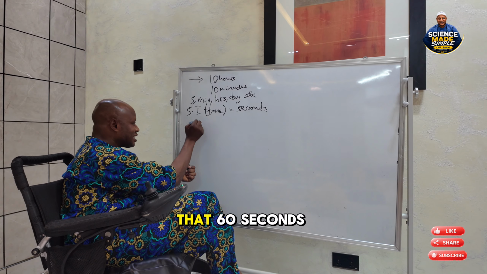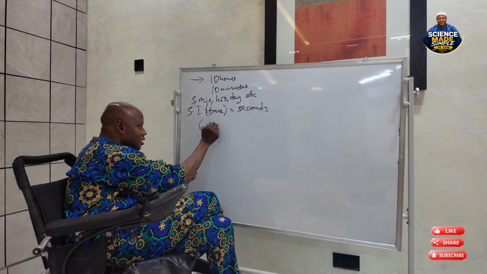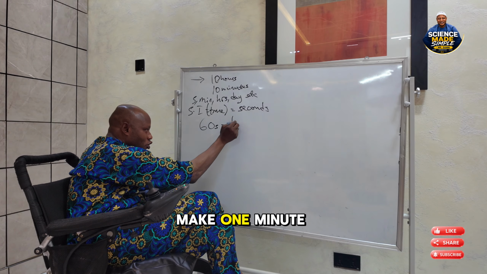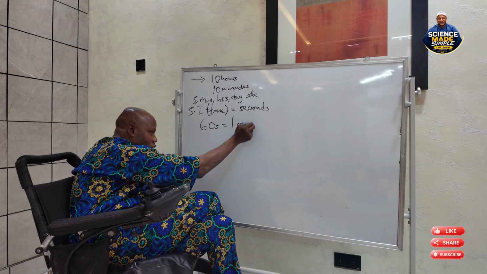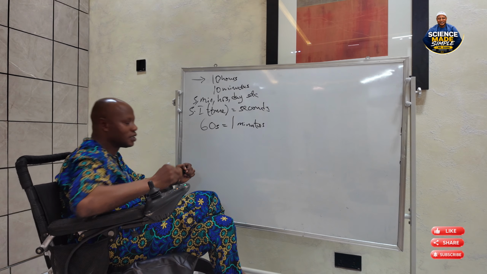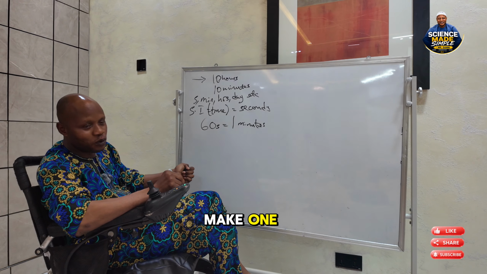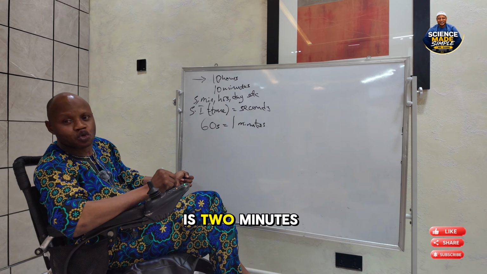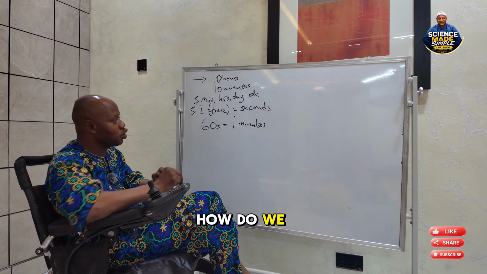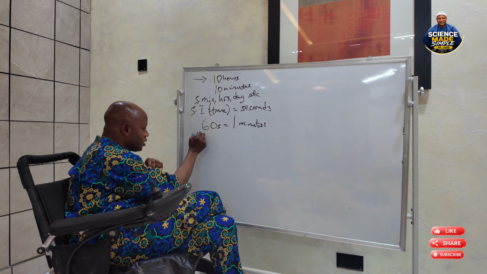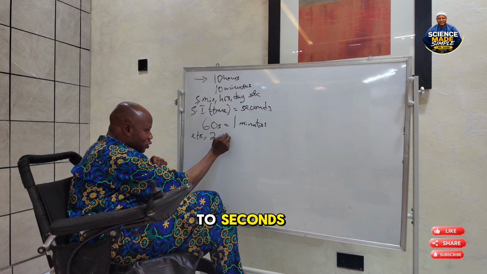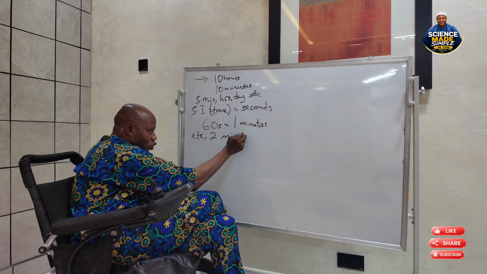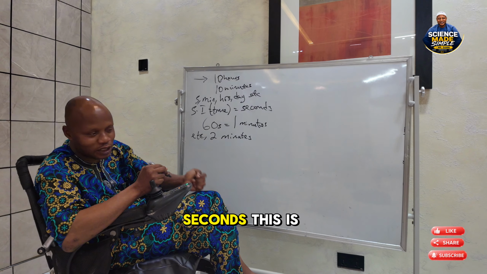For instance, if our measurement is 2 minutes, how do we convert 2 minutes to seconds?